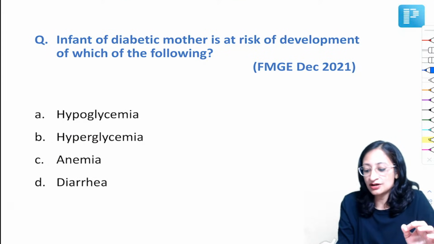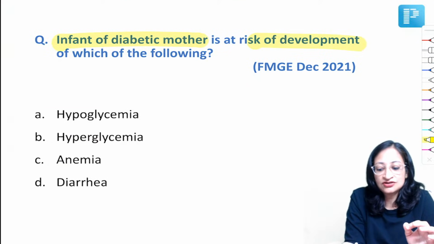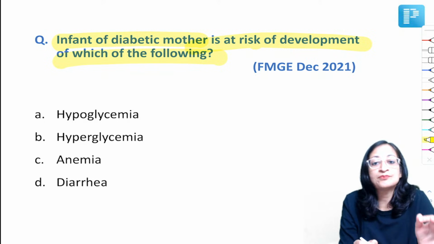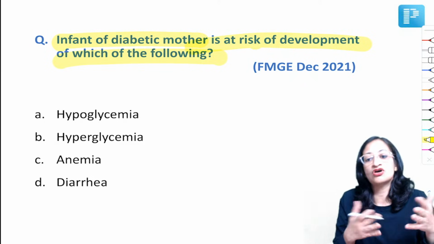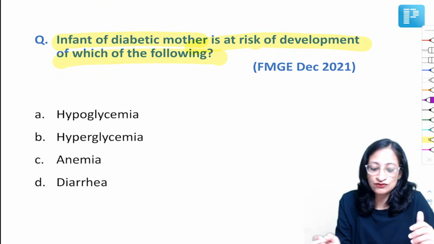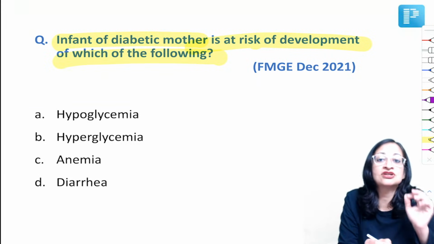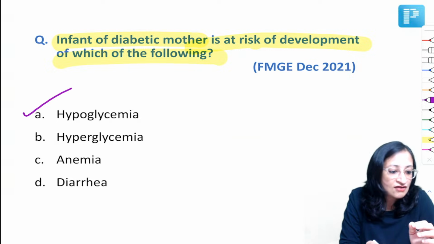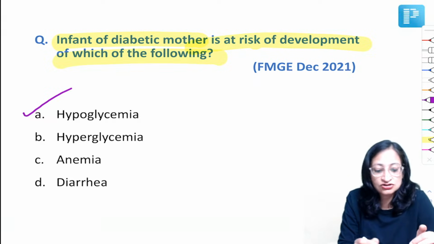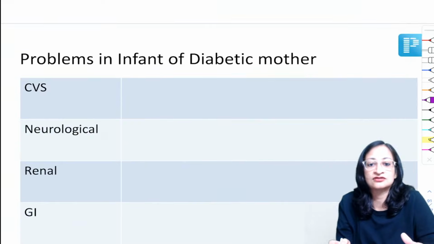Infant of diabetic mother is at increased risk of development of which of the following? Hypoglycemia or hyperglycemia because it is diabetes, or anemia or diarrhea. Again, it is a pretty straightforward question. We all know infant of diabetic mother, more risk of development of, very good, Divya, Jyoti, Bharat, Kavya and Paras. So hypoglycemia is the best answer here.